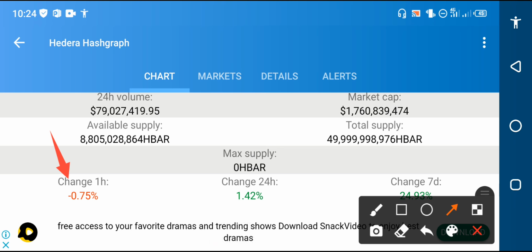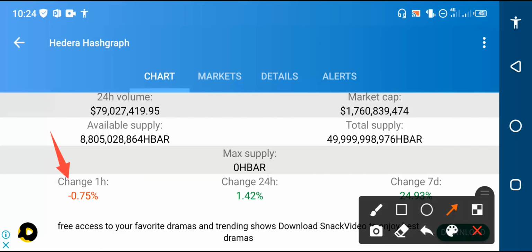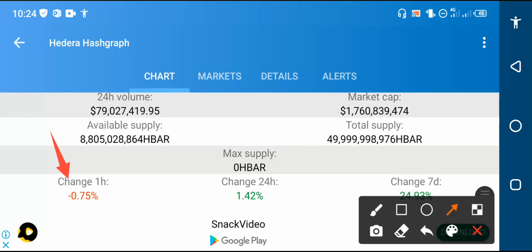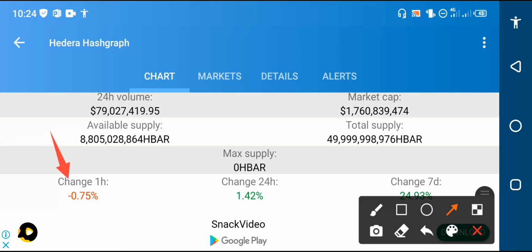You know what, a lot of people when they see a small fall, they understand that now the falling time of the Hedera Hashgraph will start, and that it will be a continuous fall. No my friend, that is a temporary fall. After 1 day, after 2 days, the price of the Hedera Hashgraph will again be positive, and again they will give you profit. So that doesn't mean that you should decide to sell, my friends. Never decide to sell, just hold it, my friends. Absolutely, if you hold, it will give you profit, not loss, in the future, my friends.